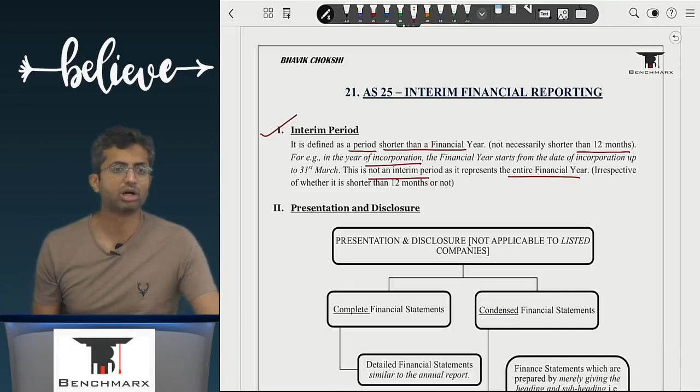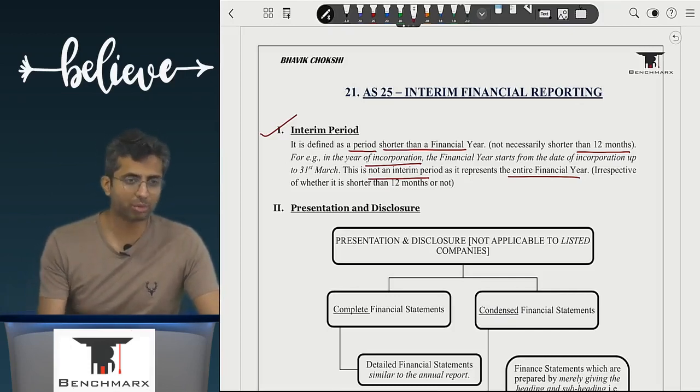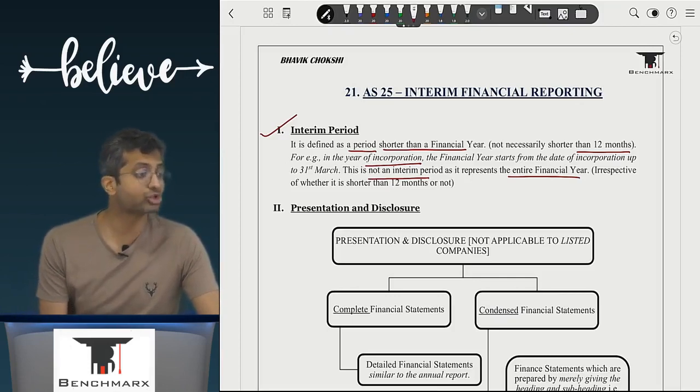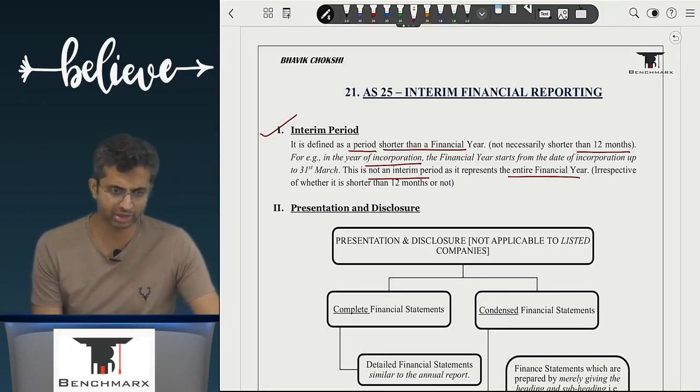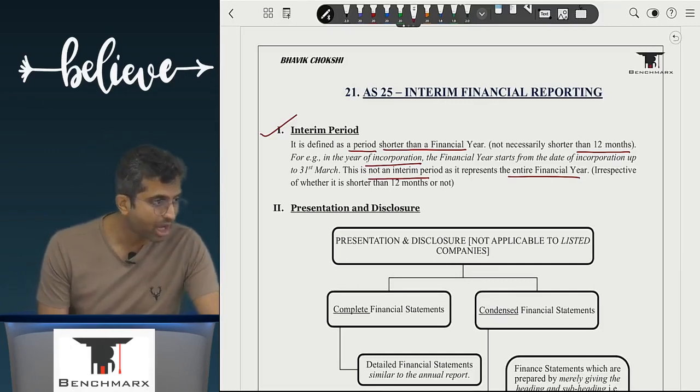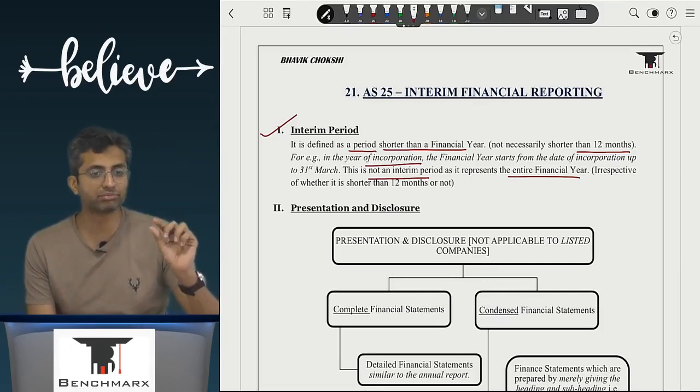Now, we have not yet probably gone to the stage where we look at an annual report or even a Schedule 3 format of financial statements. That is linked to full chapters that are there. We have not yet gone into that stage. But if you have ever seen, probably glanced through an annual report at your home, you would see it's a fairly big booklet.